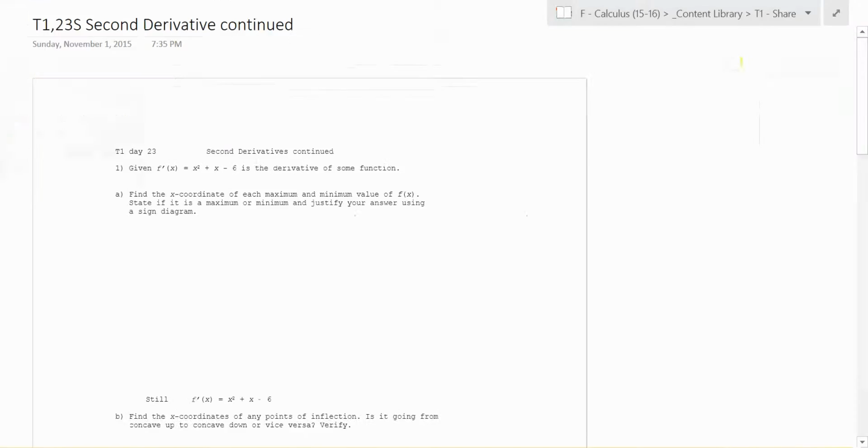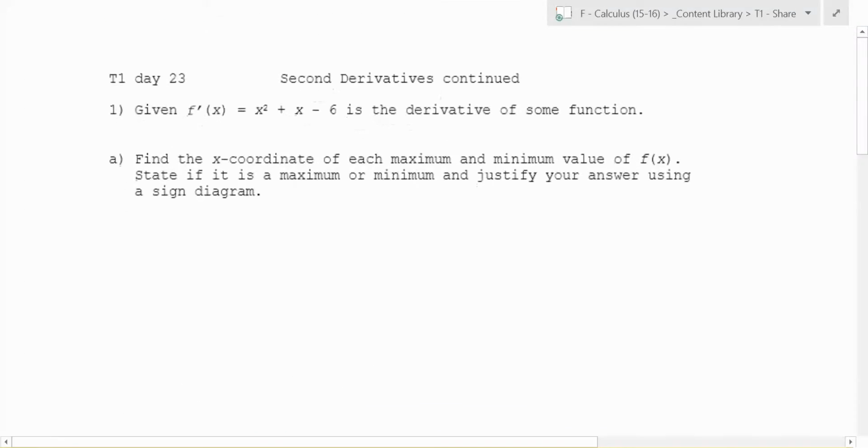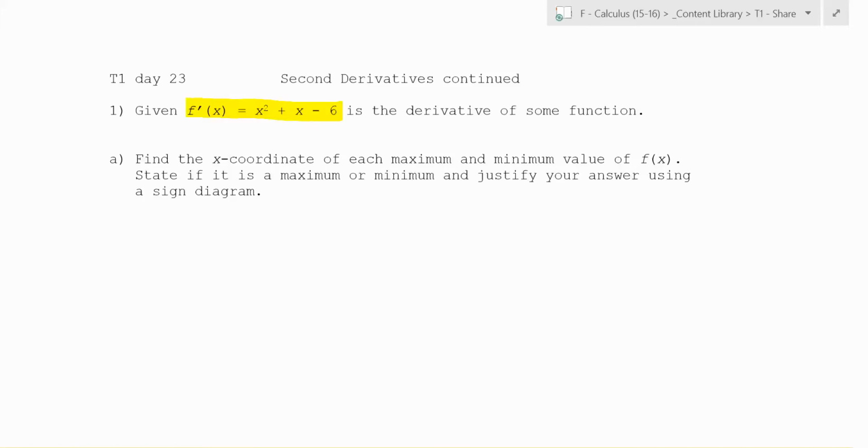Nice, okay. So if I give you a derivative, there's a lot you can do. Let's talk about this first thing. This first question asks, find the x coordinate of each maximum. Show me with your hand where a maximum could occur on a graph, moving your hand around. Where could a maximum occur?